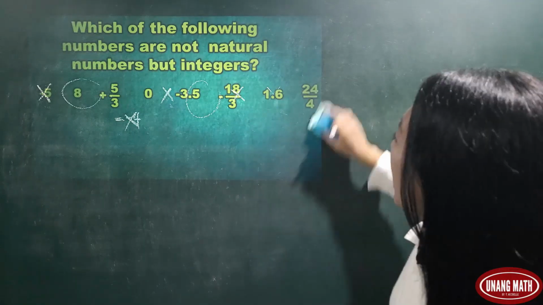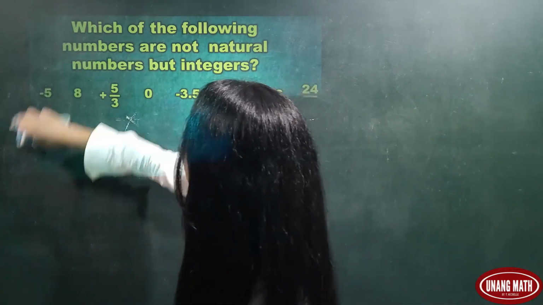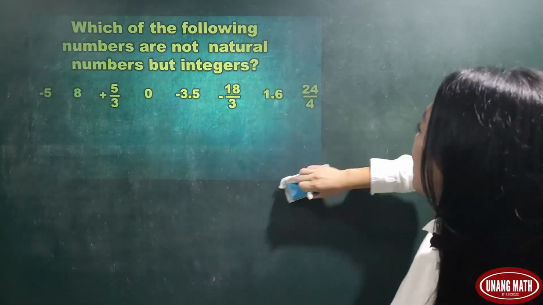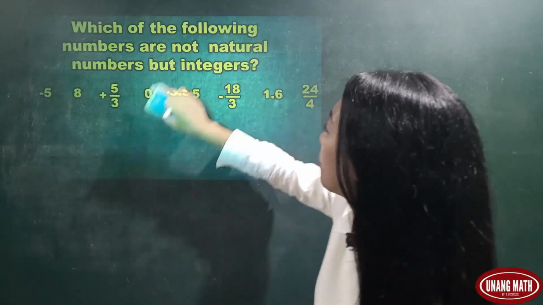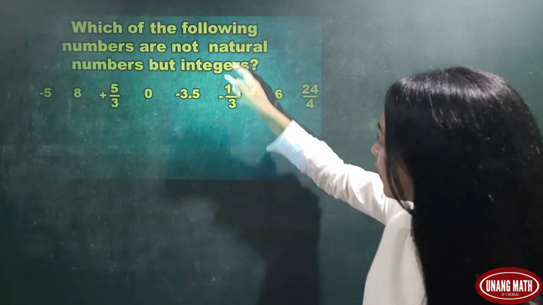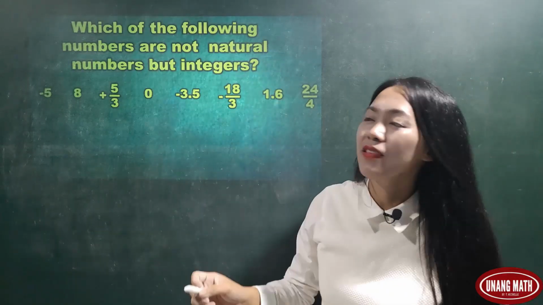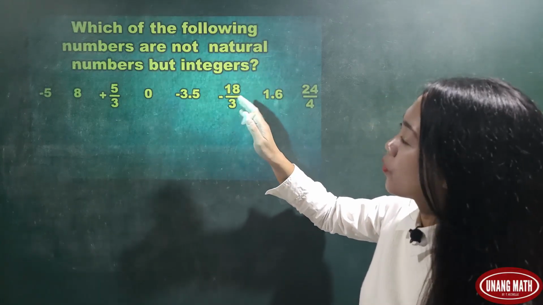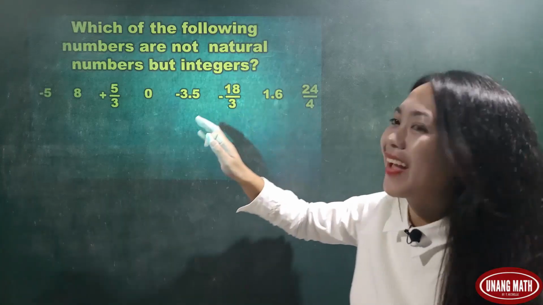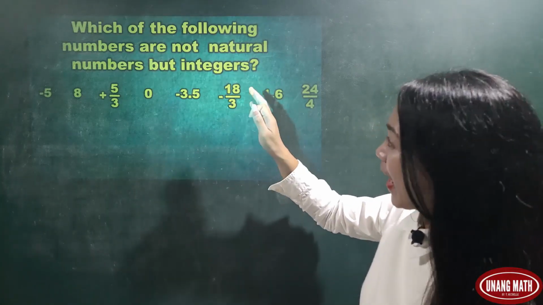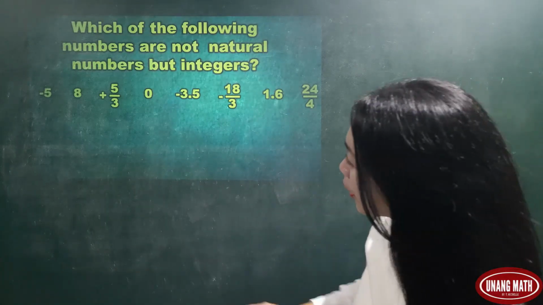The last problem. Which of the following numbers are not natural numbers but integers? Not natural numbers but integers. It means we are going to find the negative integers and 0.